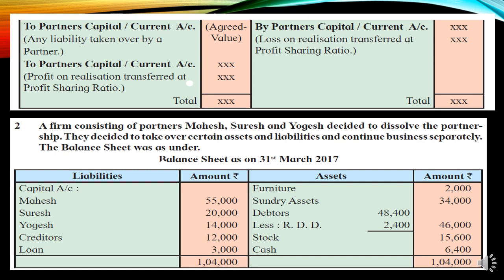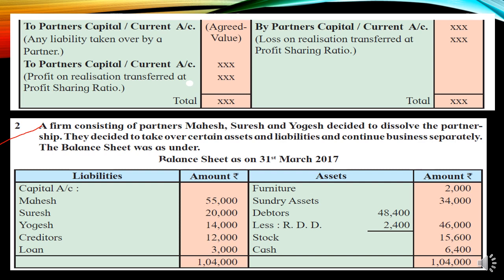So with this information, students, we learn the second illustration from your chapter: a firm consisting of the partners Mahesh, Suresh and Yogesh decided to dissolve the partnership, and they decided to take over certain assets and liabilities. It means it is a mutual dissolution. Three of them are deciding to dissolve the partnership and continue the business separately. It's extra information because they have decided to continue their business separately.